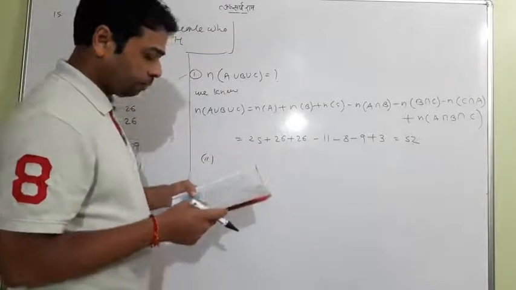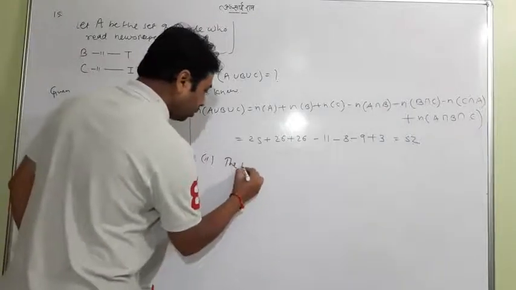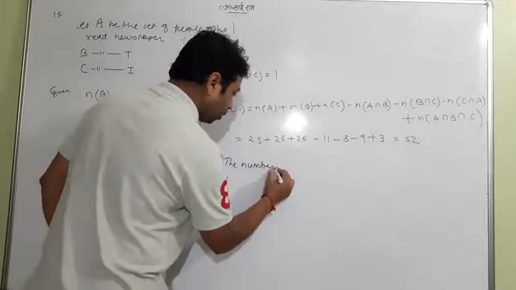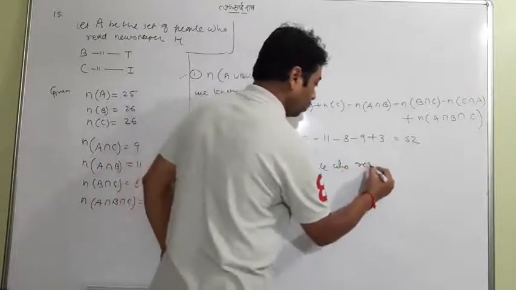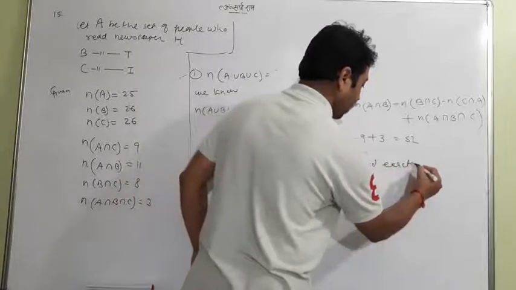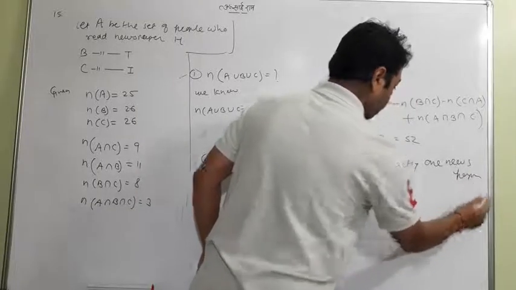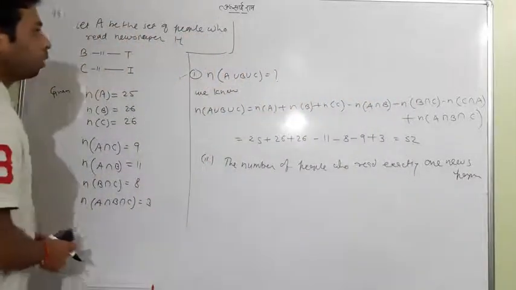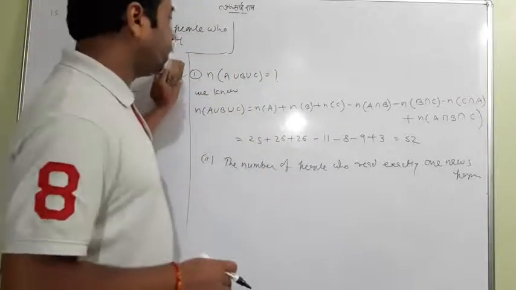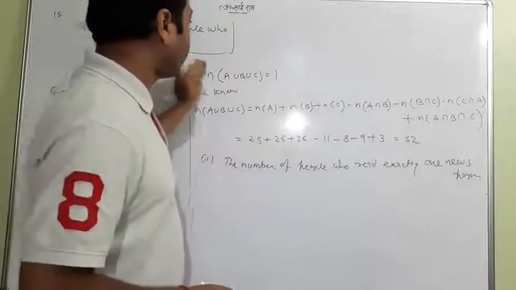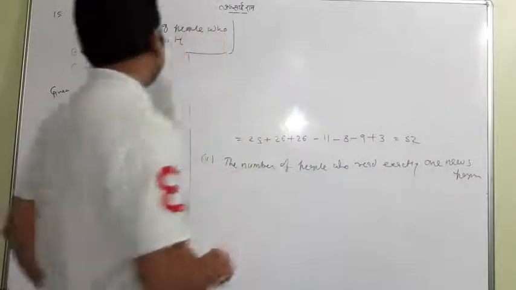The second question says, the number of people who read exactly one newspaper. This is the question. So how do we do it? Actually, for that, let me rub this because you have seen it. Now you have got the answer 52. Remember that 52. You have got the first answer, 52.